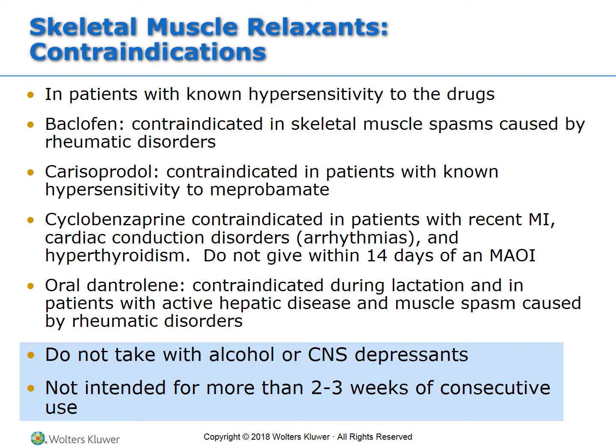having cardiac dysfunction. Dantrolene is contraindicated during lactation and in patients that have hepatic disease and muscle spasm caused by rheumatic disorder. So again, you have to understand what particular reason they're getting this medication, and there's a couple of them that you certainly don't want to give if they have RA.